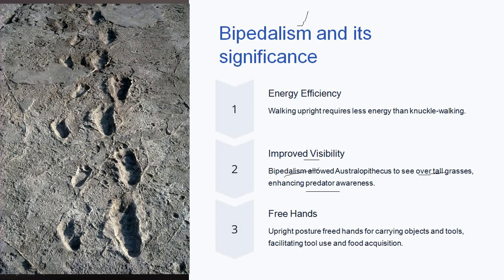Then the upright posture also freed their hands for carrying objects and tools. Now their hands were not being used in locomotion, so their hands were free. And with these free hands, they used them in tool using and tool making and acquisition of food. So bipedalism was very beneficial to the species, and because of it the species became energy efficient. They got improved visibility, because of which their survival rate increased, and they got free hands which they used in facilitating their tools, carrying their objects, and in food acquisition also.